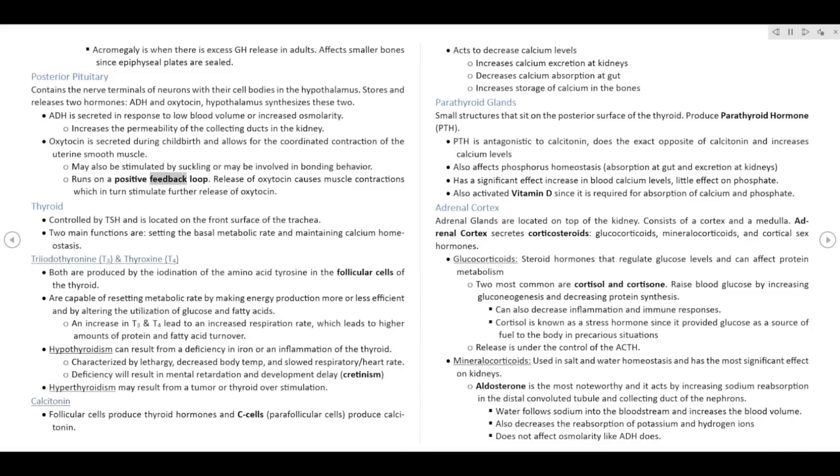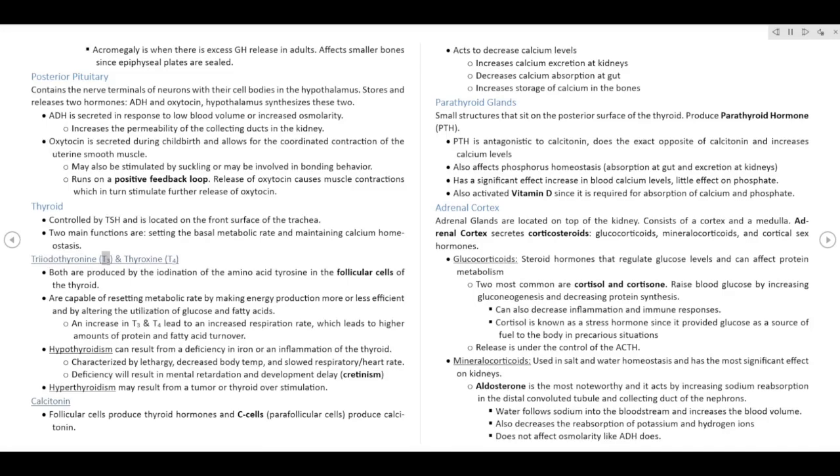Runs on a positive feedback loop. Release of oxytocin causes muscle contractions, which in turn stimulate further release of oxytocin. Thyroid. Controlled by TSH and is located on the front surface of the trachea. 2 main functions are setting the basal metabolic rate and maintaining calcium homeostasis.